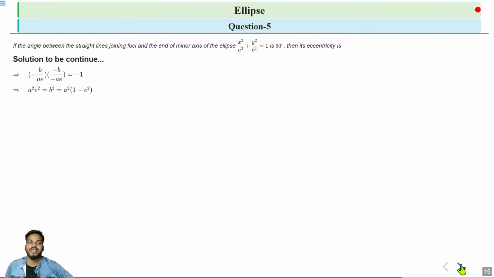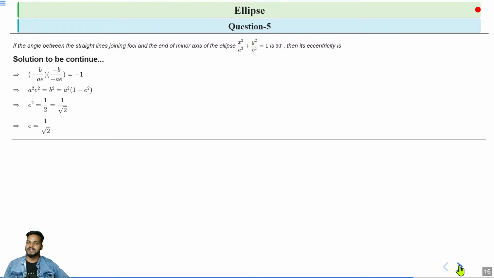Okay. Now we have the value of b square, that is a square into e square. So use it in the relation b square is equal to a square into 1 minus e square. From here we get a square into e square is equal to a square into 1 minus e square. A square is cancelled out. We get e square is equal to 1 minus e square. So we get 2e square is equal to 1. So e square is equal to 1 by 2. That means e is 1 by root 2. So the eccentricity is 1 by root 2. Okay.